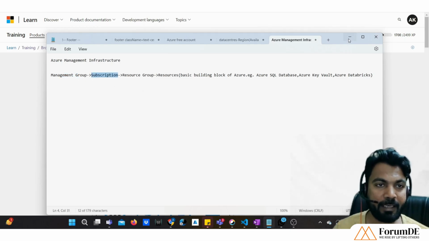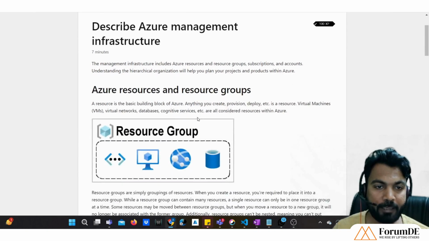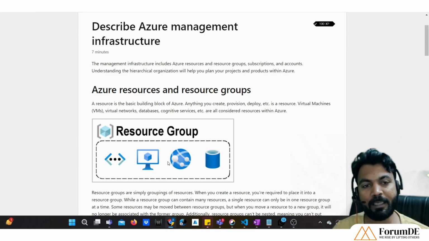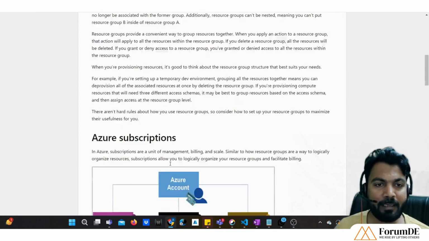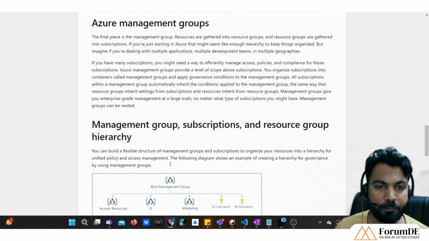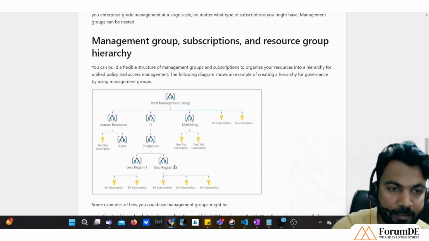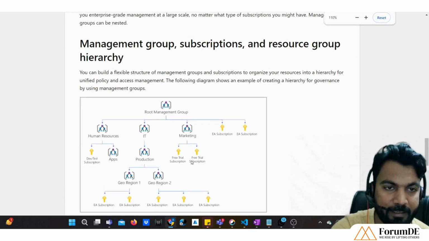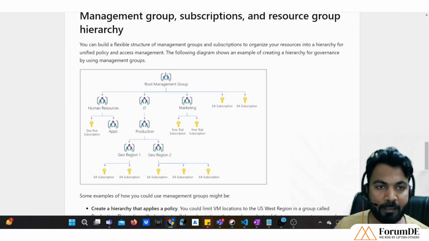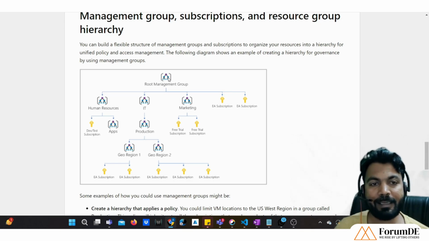Let me show you the diagram. This is a diagram of a resource group. Inside a resource group, you see these are multiple resources that are available. Let me go down and show you one more thing. You see this hierarchy which is being shown here. This is a management group, the root management group. Inside this, we have other management groups.